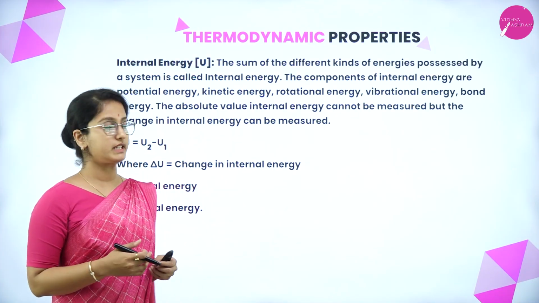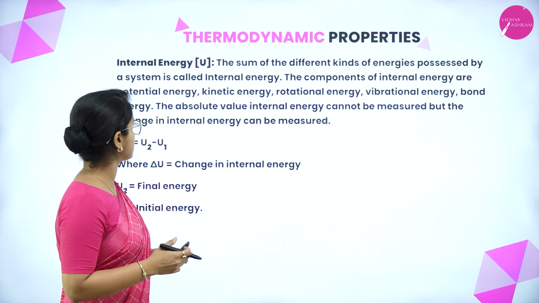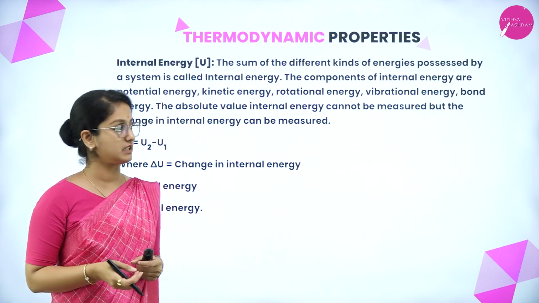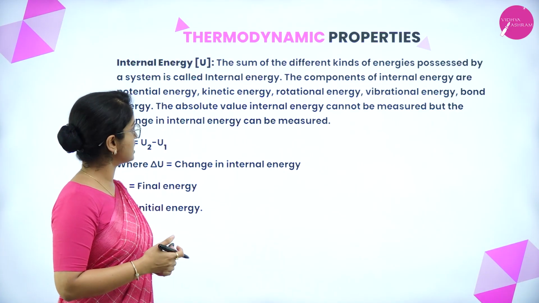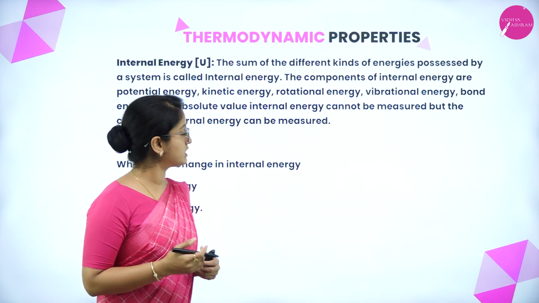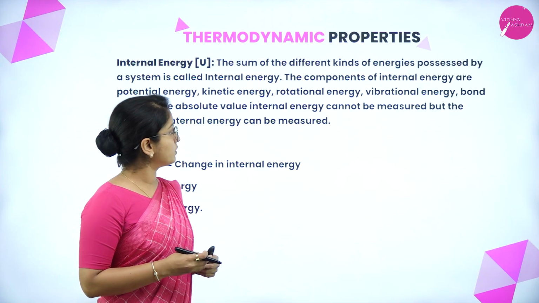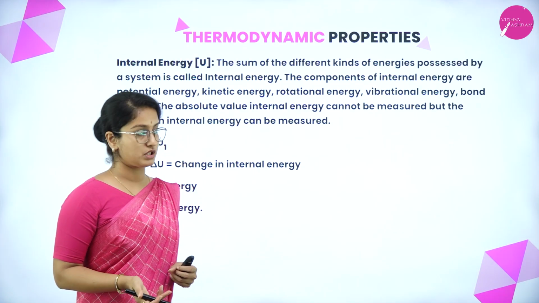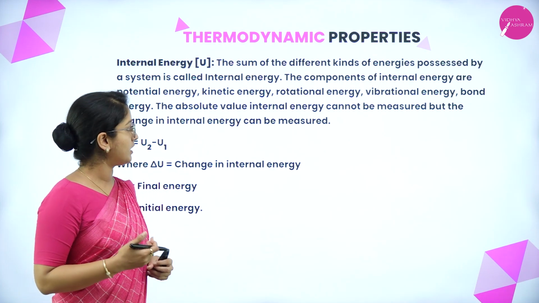So next is internal energy. The sum of the different kinds of energies possessed by a system is called internal energy. The components of internal energy are potential energy, kinetic energy, rotational energy, vibrational energy, bond energy and so on. The absolute value of internal energy cannot be measured, but the change in internal energy can be measured.